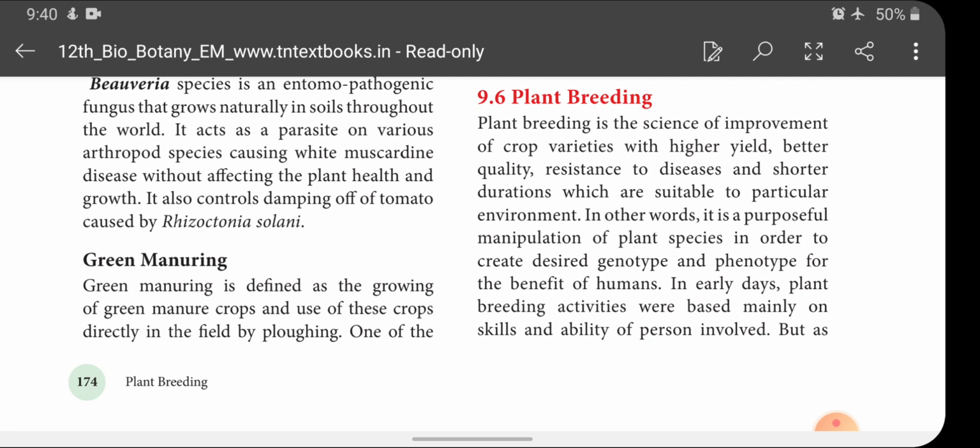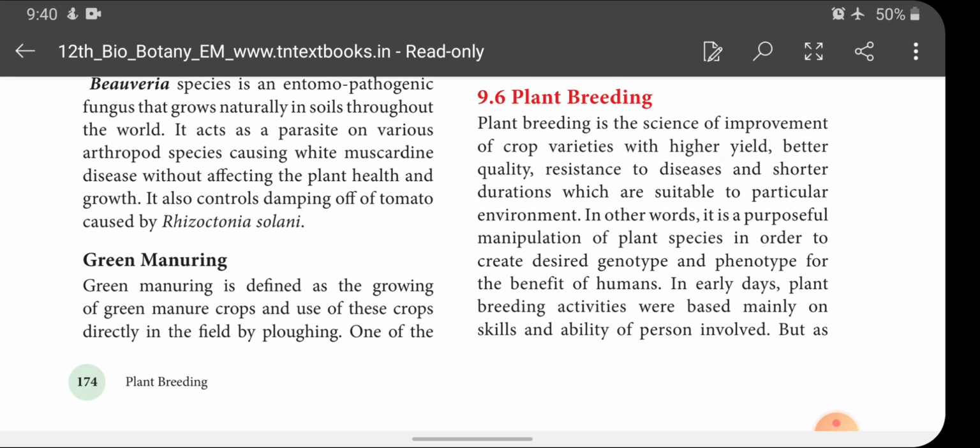It's a science of improvement of crop varieties with higher yield, better quality, resistance to diseases and shorter duration, which are suitable to a particular environment, is called plant breeding. In other words, it is a purposeful manipulation of plant species in order to create desired genotype and phenotype for the benefit of humans.